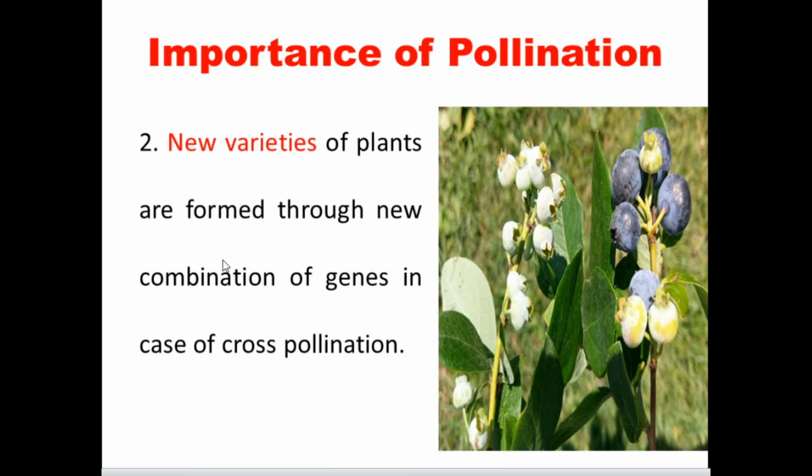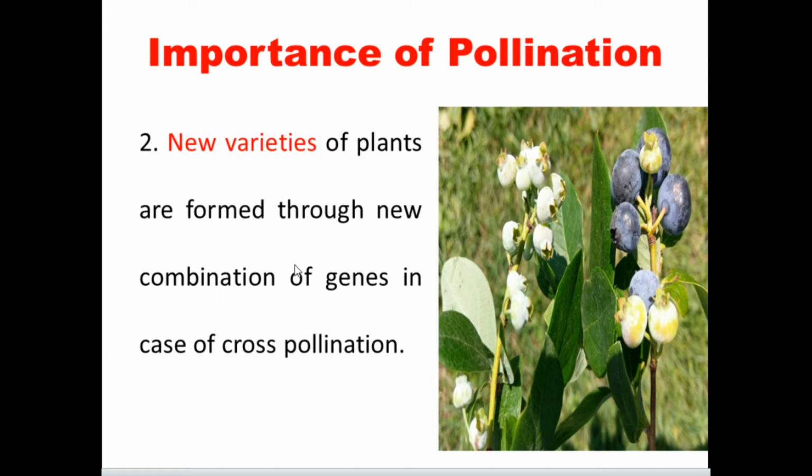Another importance of pollination: new varieties of plants are formed through new combinations of genes in the case of cross pollination. Further we are going to study that there are two types of pollination: self-pollination and cross pollination. Compared with self-pollination, cross pollination has a little advantage. Many new variety plants are produced because two different characters of genes come together and produce new fruits.